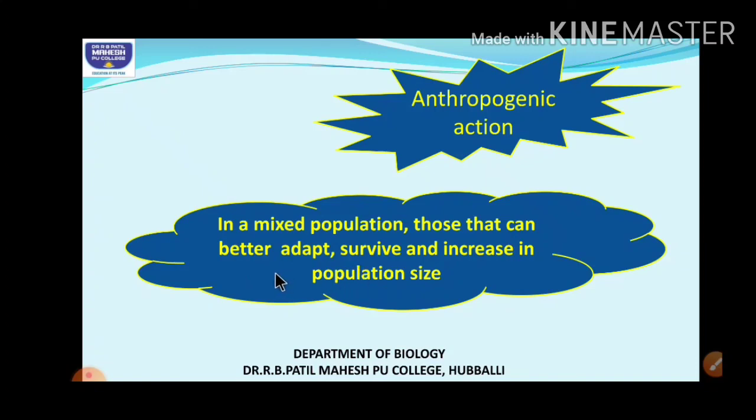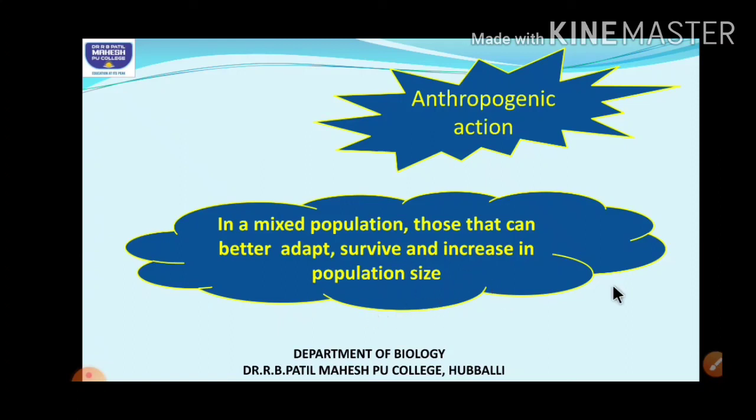That is, the ones which are showing variations to adapt themselves in the particular environment where they are present, only those organisms will survive and they will increase in their population.